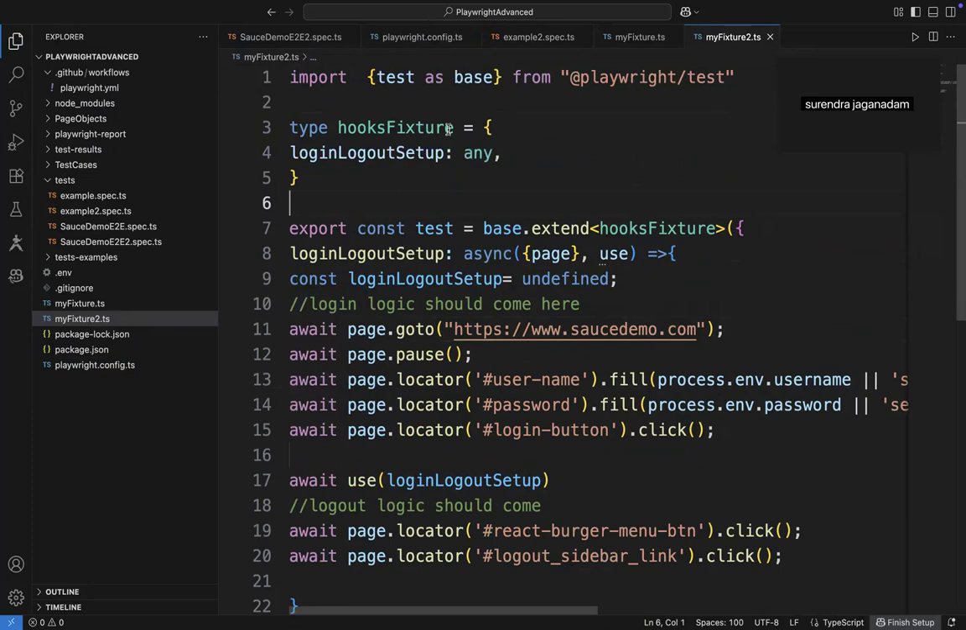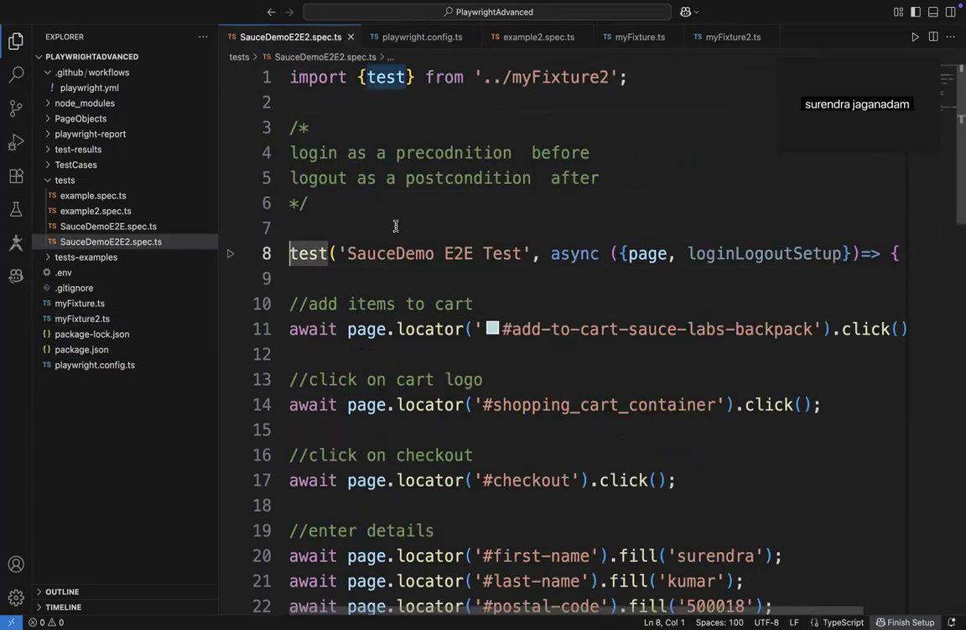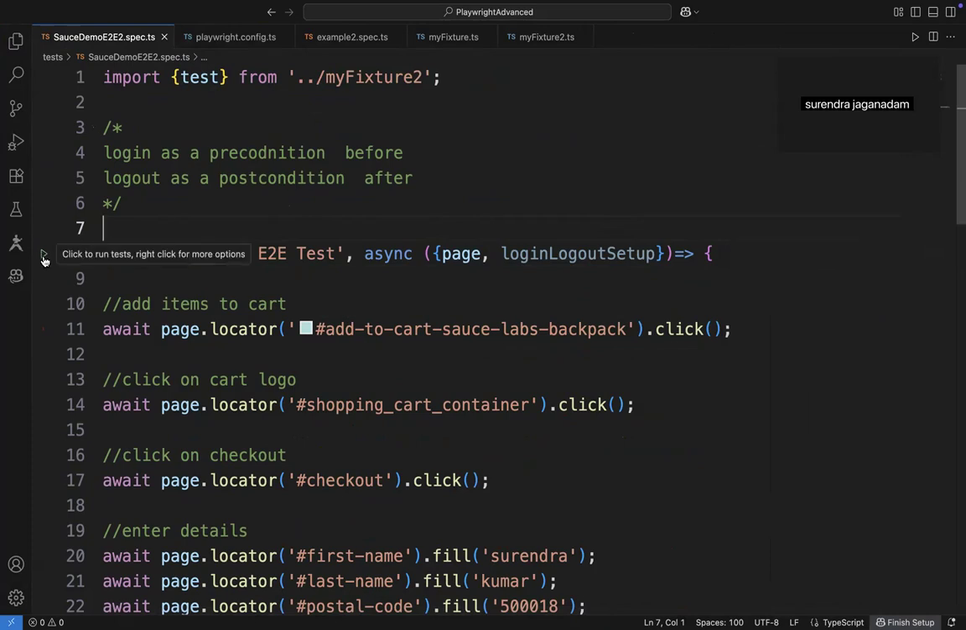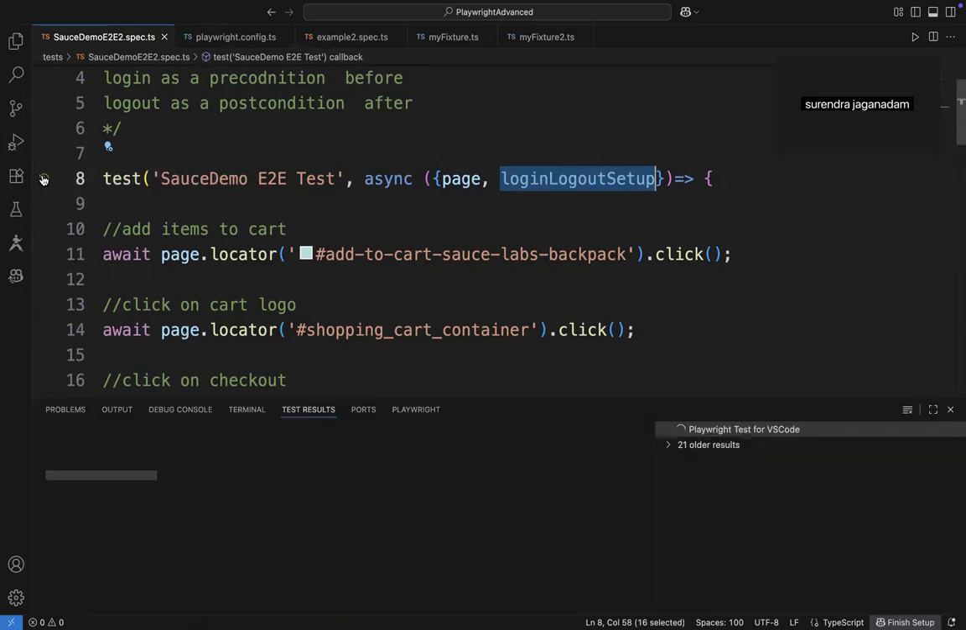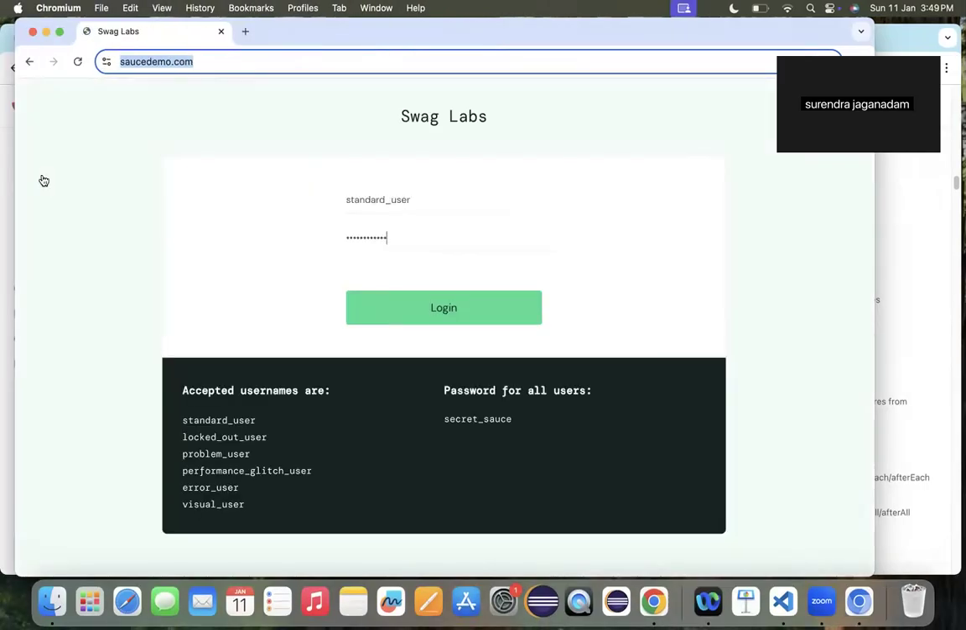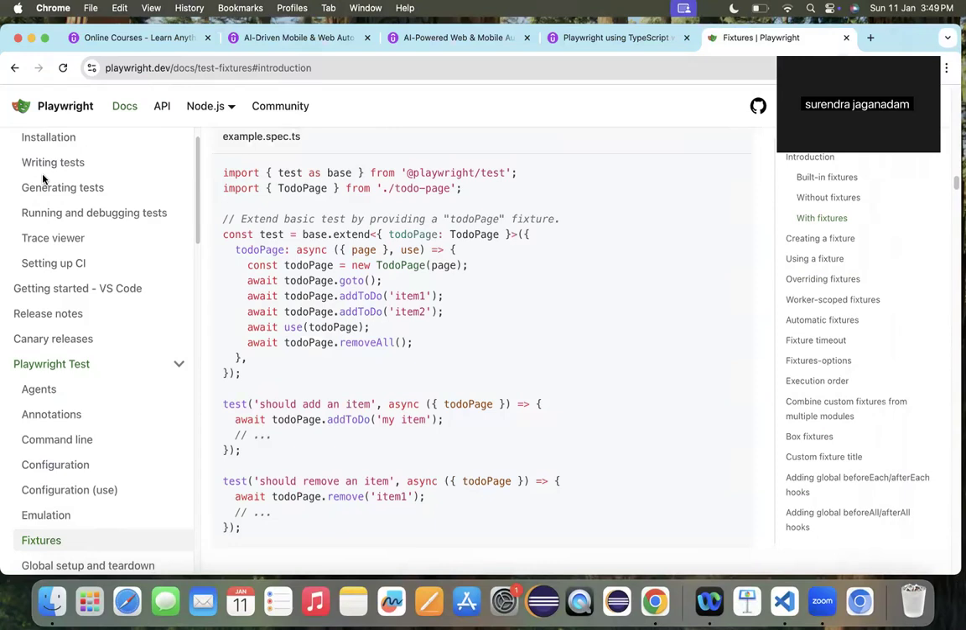Okay, good enough. So this is the way how exactly we can create this particular test. So this test is good enough now. So what I am doing here is let me run the test. If you look at this particular test, this test is using the fixer that we have created. It doesn't have any login and logout logic defined in this particular code. So when it runs, it should open the source demo, login, perform all the actions.